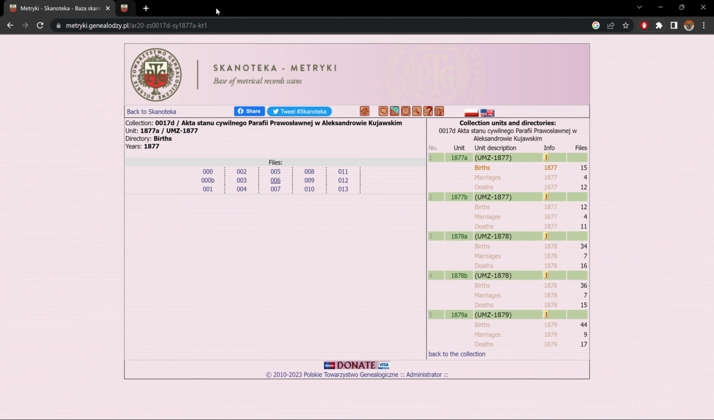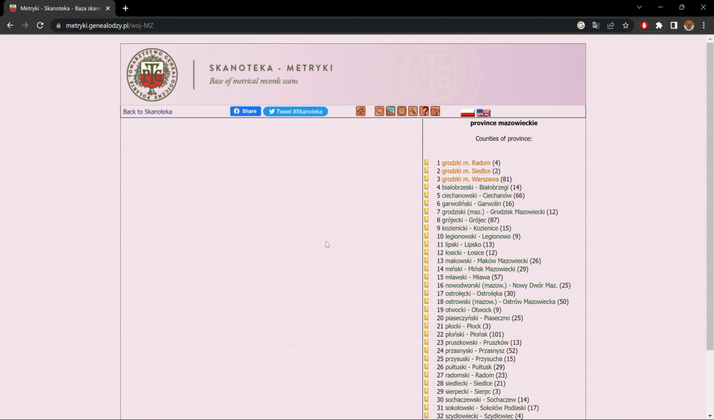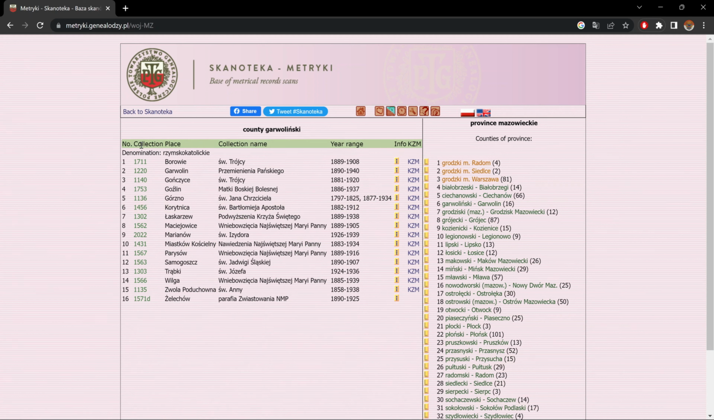All right, let's close this. And let's click on this little map icon to bring us back to our main page. Okay, now for the fun of it, let's go to Mazowieckie, since it's the one with the most records. And as I hover over the counties, again, we see collection number, the place, the village or city, collection name, which usually is the name of the parish, which is cool, the year range, and so on.